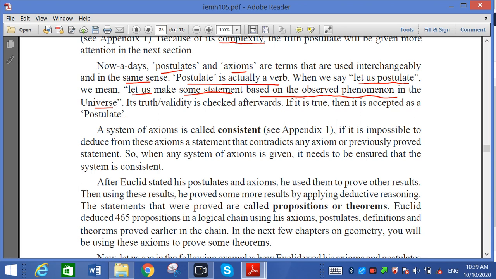Its truth or validity is checked afterward. If it is true, then it is accepted as a postulate. If it is a universal truth, we have to accept it as a postulate. A system of axioms is called consistent. Always remember this.